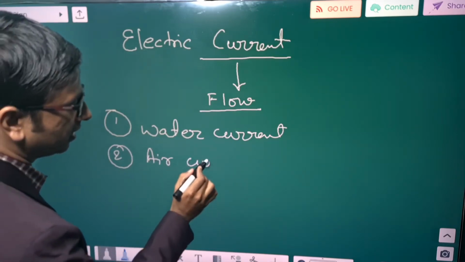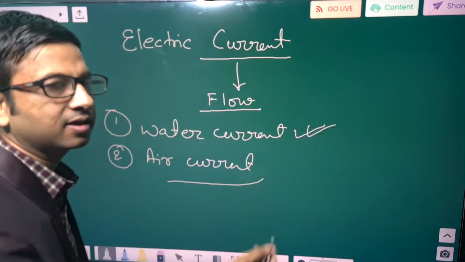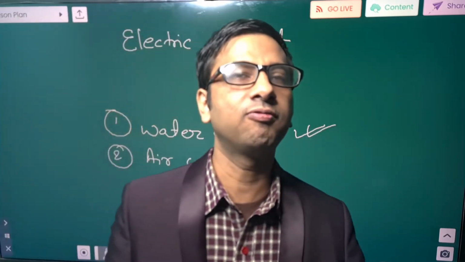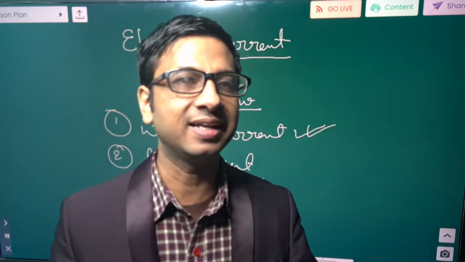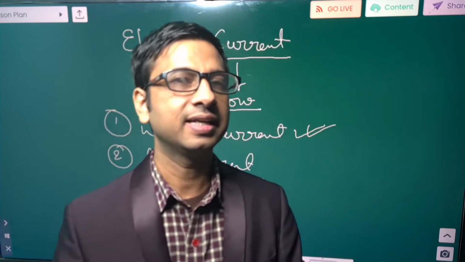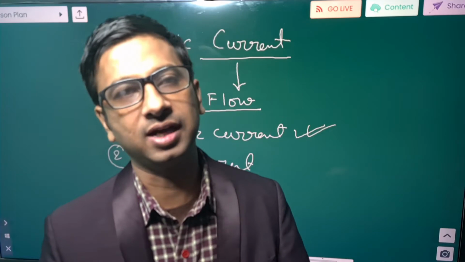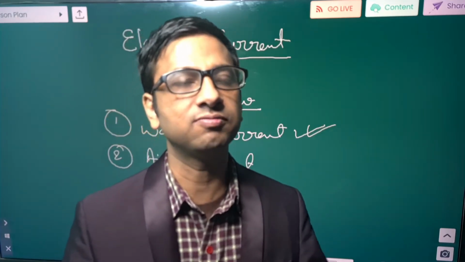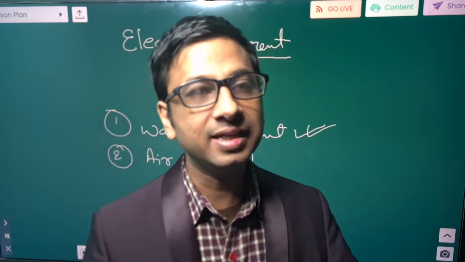What do you mean by water current? The flow of water inside a river, or inside a lake, anywhere there is flow of water, we say that it is water current, either slow or fast. In the same way, the flow of air is known as air current.